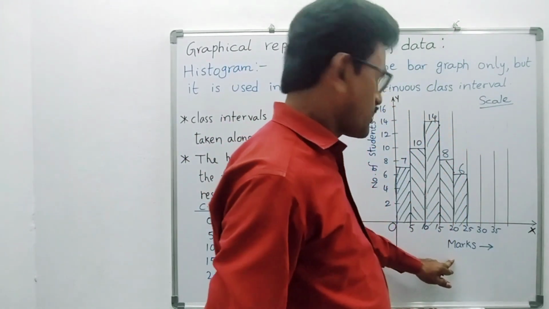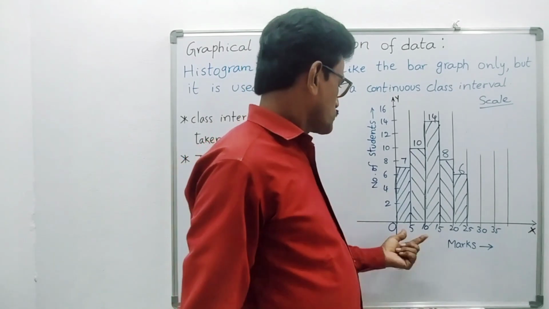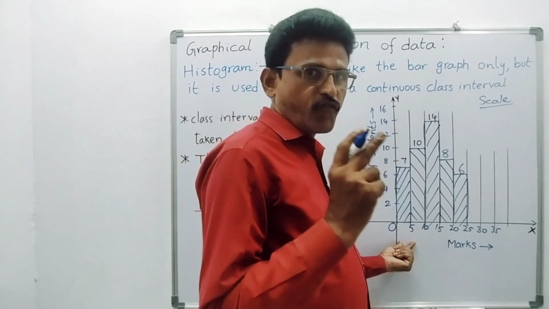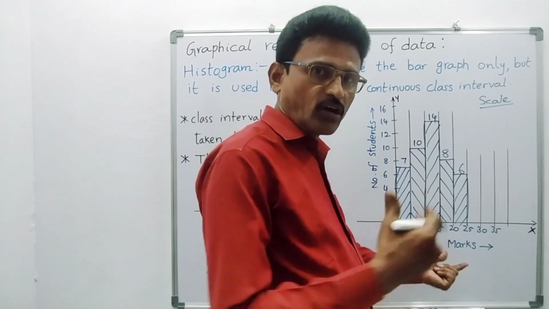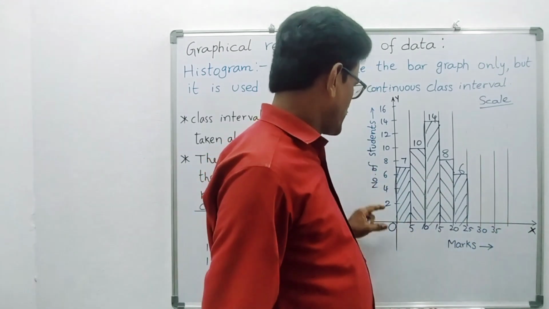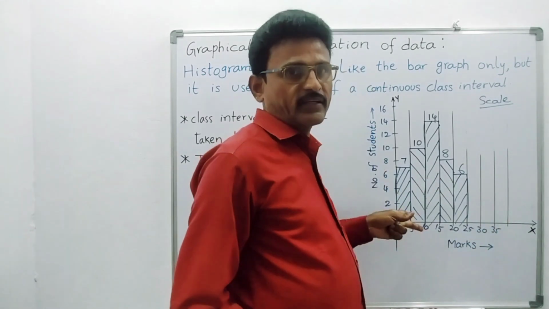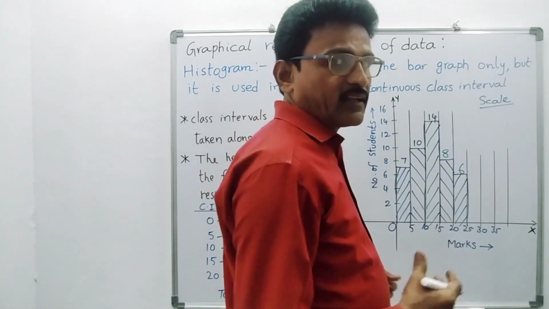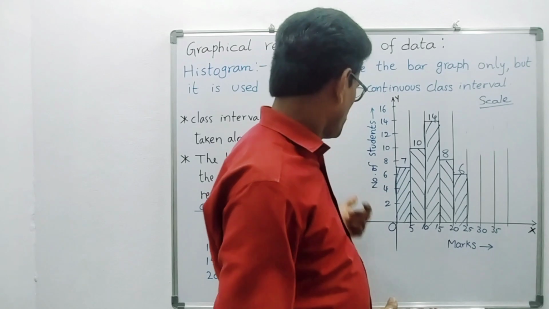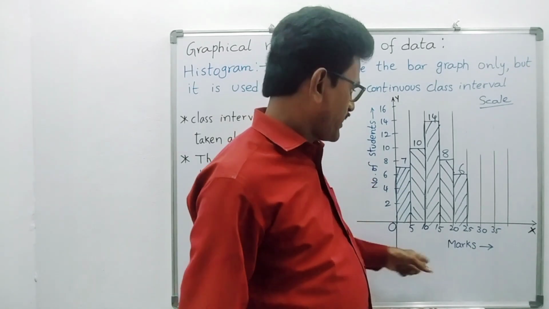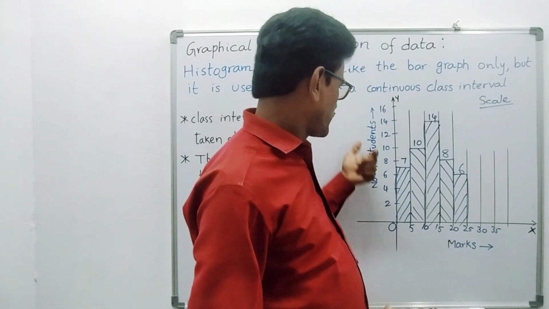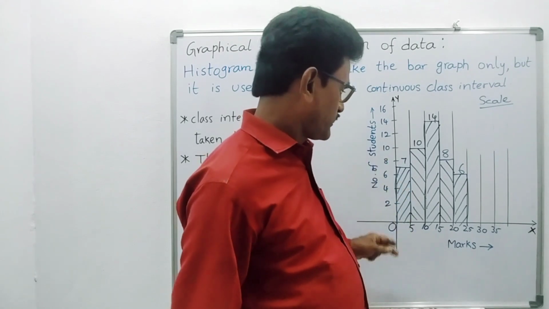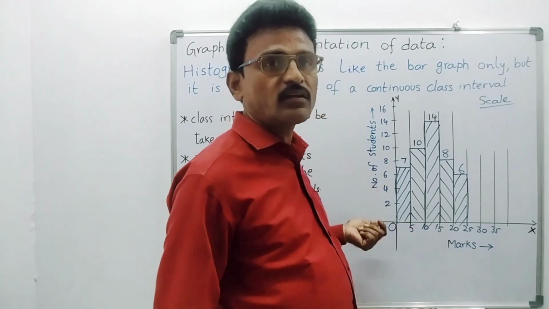Along the x-axis, marks: 1 centimeter equals 5 marks. Along the y-axis, 1 centimeter equals 2 students. This problem is actually in the textbook, but there they have made a small mistake. What is that? They have taken the number of students along the x-axis and marks along the y-axis. Actually, we have to take marks on the x-axis and number of students on the y-axis.